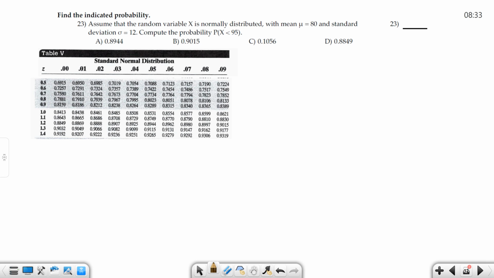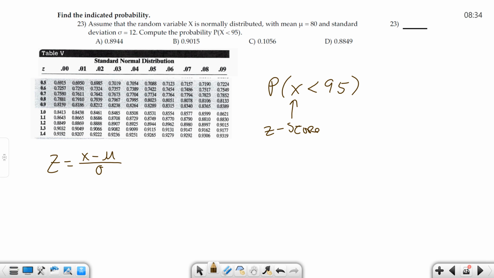So here, again, I gave you a snippet of the table. X is normally distributed. The mean mu is 80. Standard deviation is 12. Find the probability that X is less than 95. So what I need to do is convert this to a z-score. So I need to do z equals x minus mu over sigma.